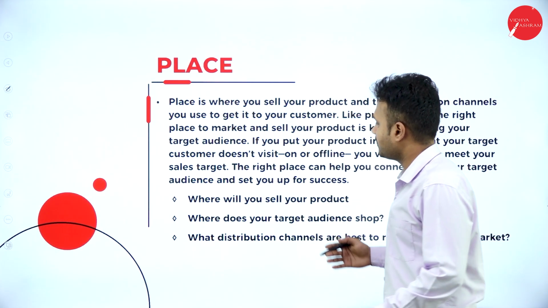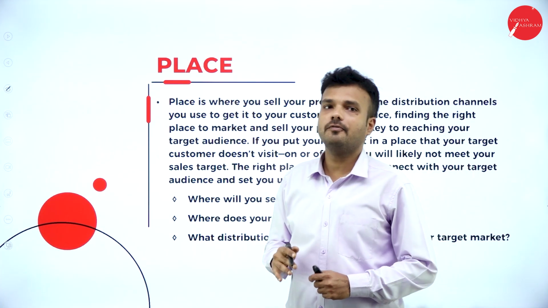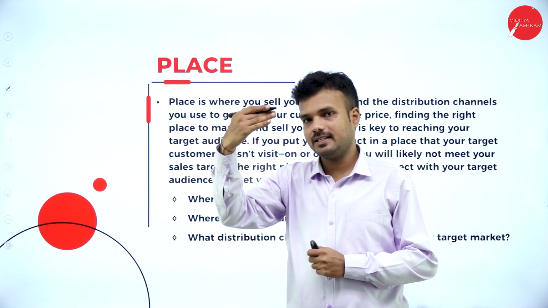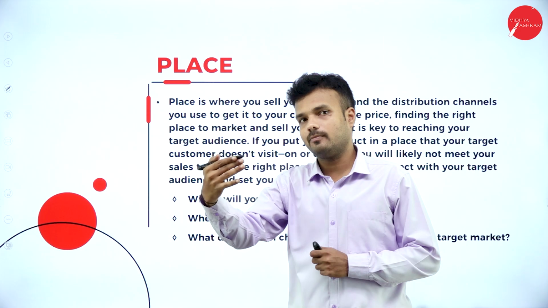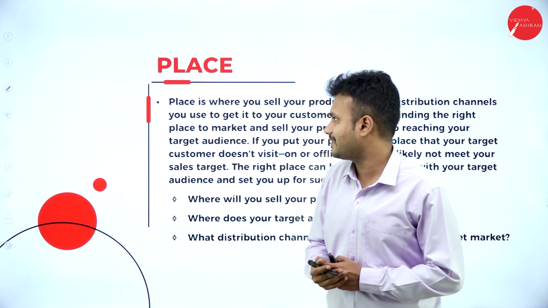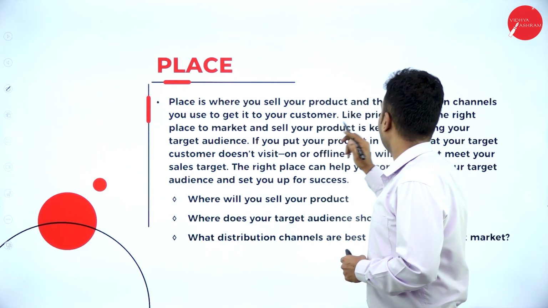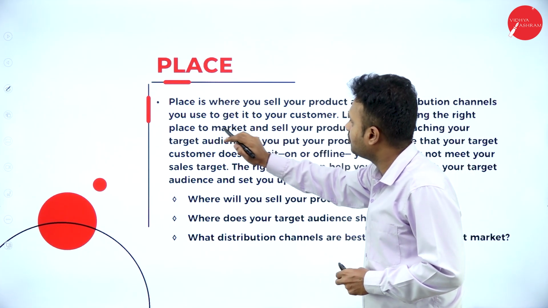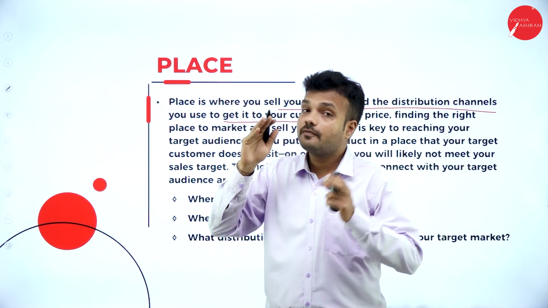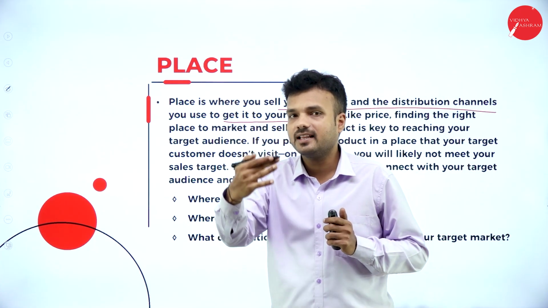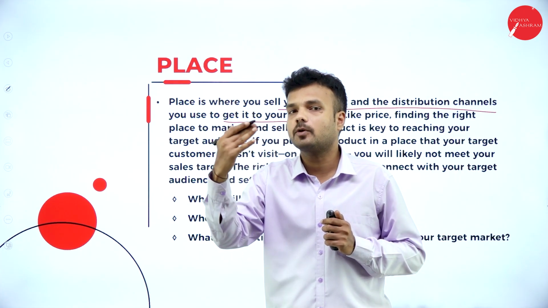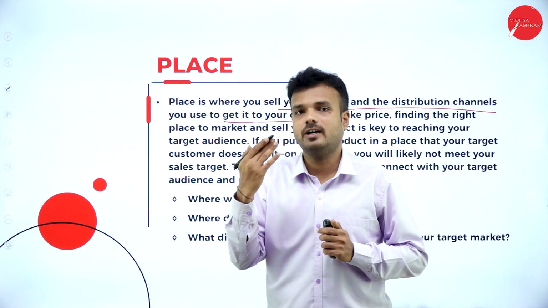Place. As we know, place is the third P of the retail marketing mix, which is preceded by product and price, and followed by promotion. Place is where you sell your product and the distribution channels you use to get it to your customer. So place is a geographical location where we are supposed to sell the product, and also it is the way we make the product available to the end user of the commodity, called the consumer.